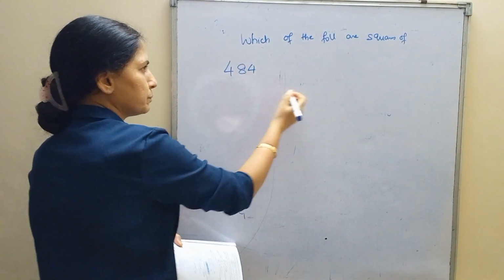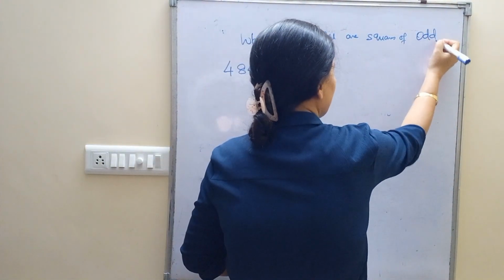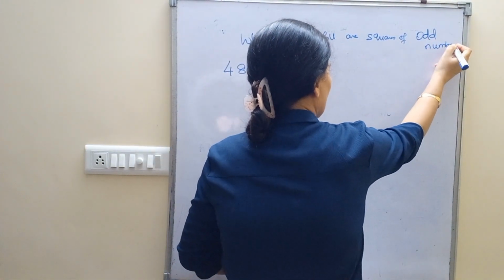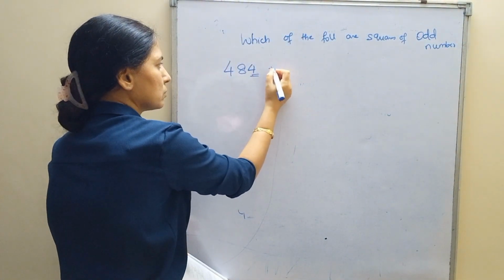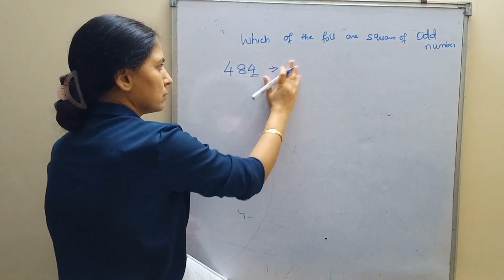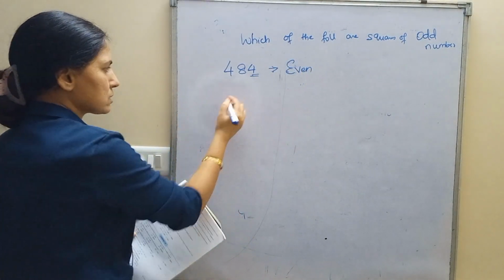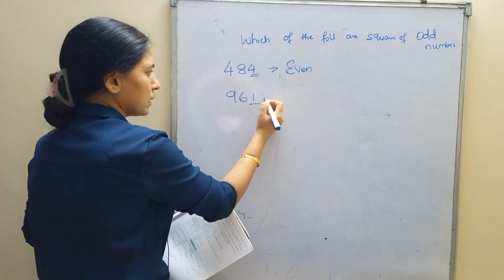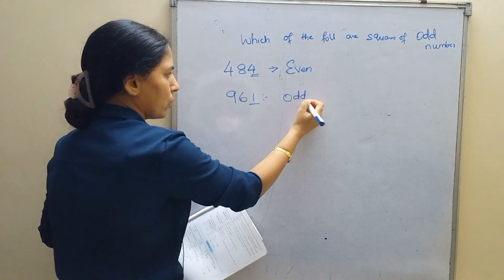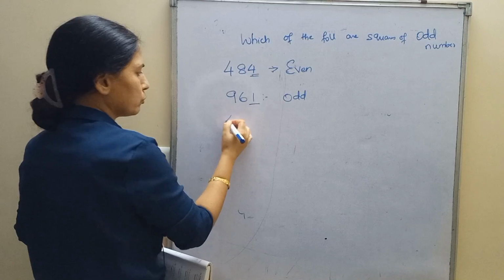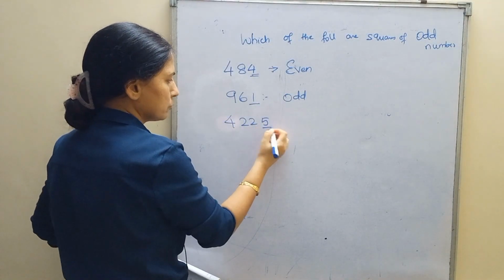484. Is it odd or even? See, 4 is an even number, so this will be even, not odd. 961, last digit odd. 4225, 5 is an odd number.